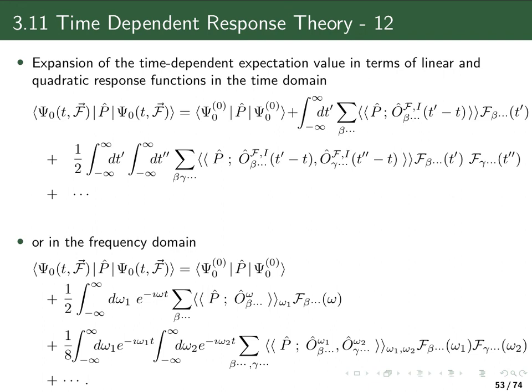Or in the frequency domain, where again the time independent unperturbed term, of course, is just a normal expectation value. And then we have here an integral over all frequencies with our linear response function in the frequency domain. And here we have the next, the quadratic term. We have integrals over two different frequencies, and we have our quadratic response function multiplied with two field components, which can be at different frequencies.